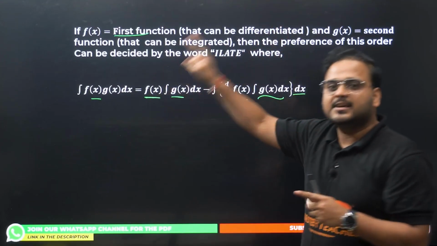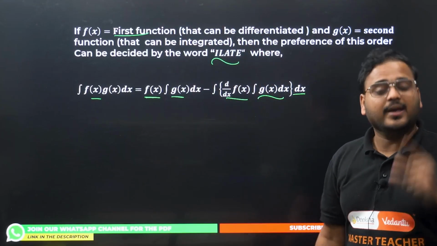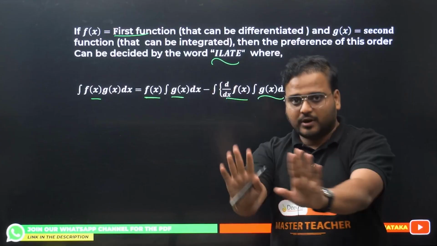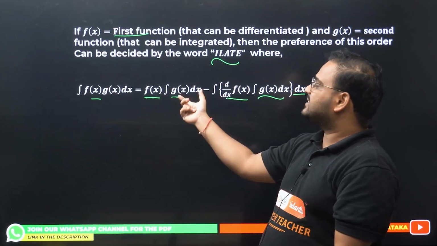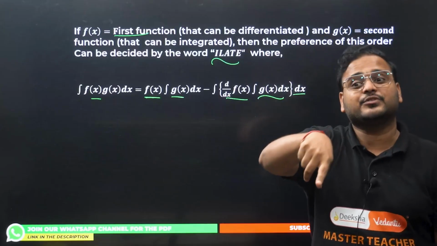First function as it is. How do you pick the first function? Priority order. ILATE is the priority order. Once you are done with the first and second function: first as it is, second function integration, minus first derivative, second integration, product, integration one more time.